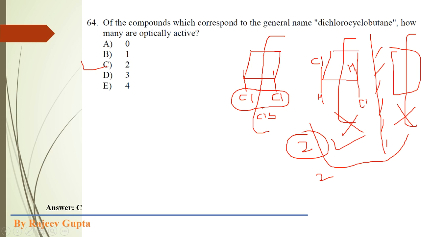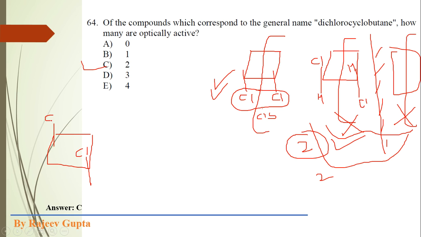And here I am showing the case of 1,2 dichlorocyclobutane, where the trans isomer shows optical activity, so it will be present in enantiomeric forms, meaning these two isomers. Now I am considering the third constitutional isomer, that is 1,3 dichlorocyclobutane.